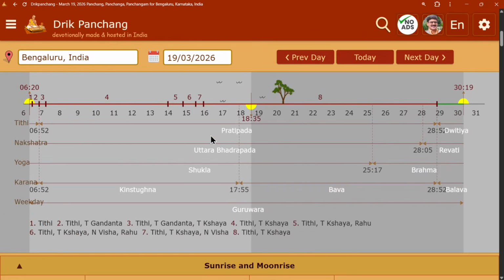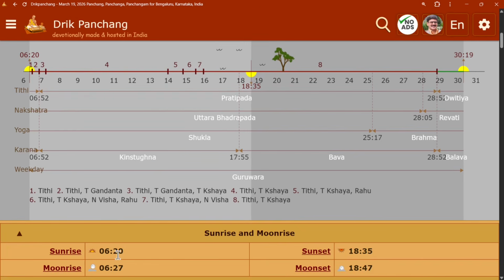Now you see what's happening here. So here is sunrise, 6:20, and it's also listed down below on the 19th. And soon after sunrise, by 6:52, amavasya happens. So amavasya tithi gets over right there and prathama tithi starts. This is all consistent with what I said in my last video. But since at the time of sunrise it is amavasya, by the Udaya Tithi convention, we say that the entire day is amavasya. That's a simplification.